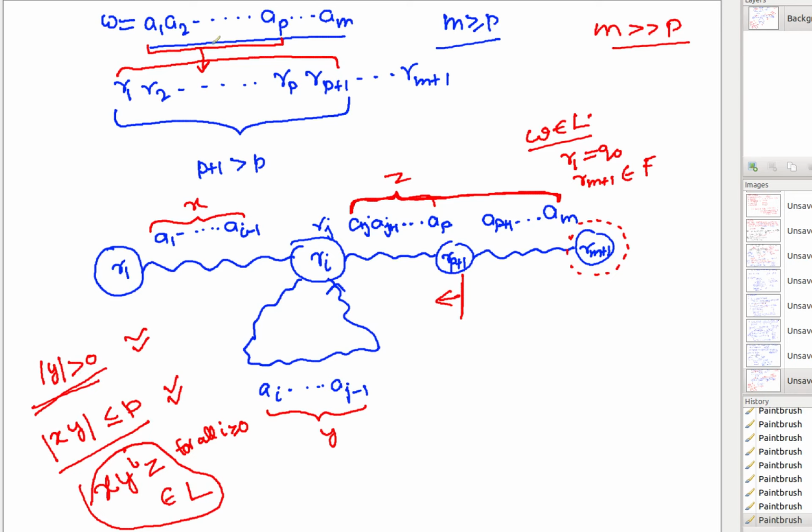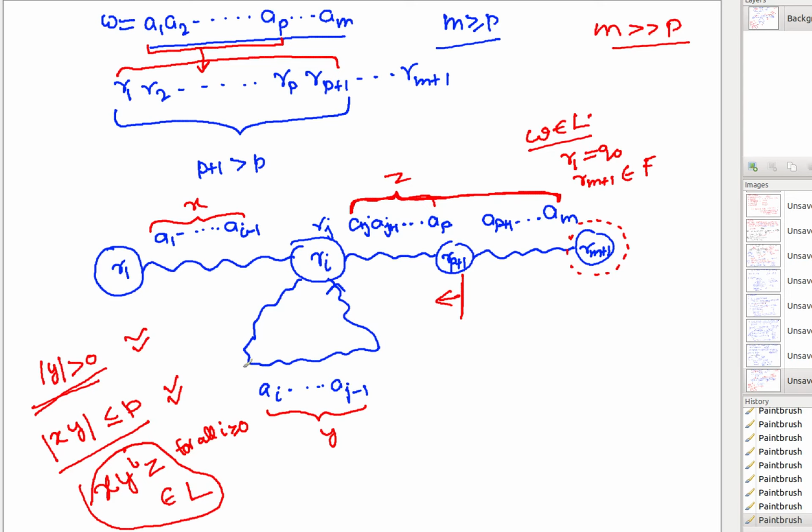Why? Because even with p symbols you will get a sequence of p plus 1 states, and although you have only p distinct states, therefore it will have a repetition, and that will definitely give you a cycle. When you take x as the before-cycle substring, y as the substring that forms the cycle, x, y is definitely falling within the first p symbols, and therefore the length of x, y together is less or equals to p. Length of y cannot be 0 because it's a DFA, so you cannot move from i to j with epsilon. You need to spend at least one symbol, and therefore length of y is greater than 0.